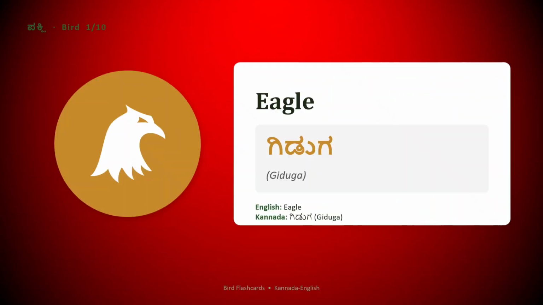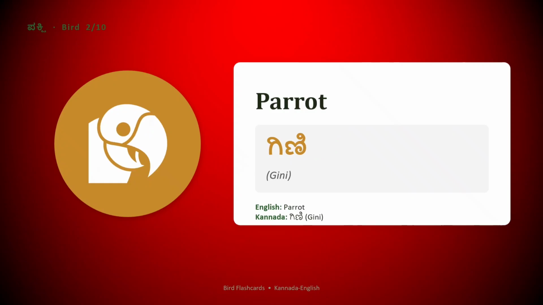Next we'll learn birds. Eagle in Kannada is called Giduga. Try repeating Giduga. Parrot. Parrot is called Gini.